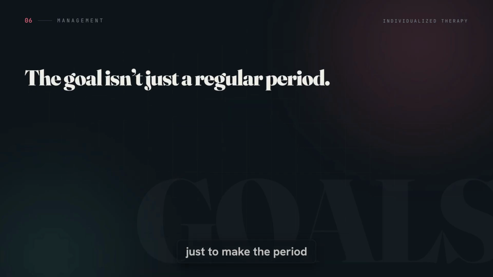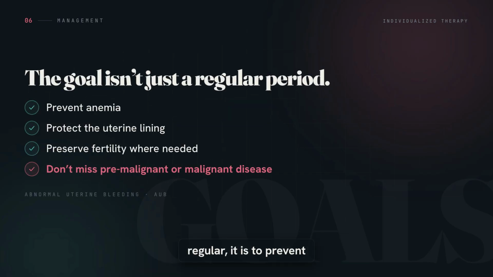So the aim is not just to make the period regular, it is to prevent anemia, protect the uterine lining, preserve fertility where needed, and not miss pre-malignant or malignant disease.